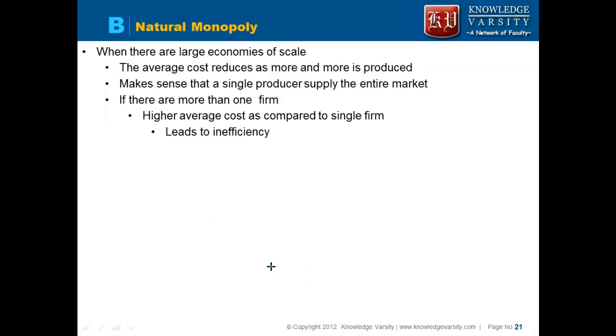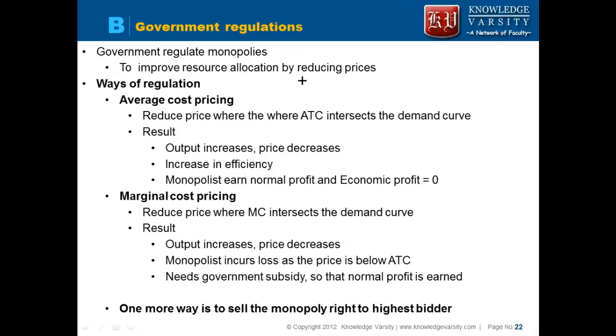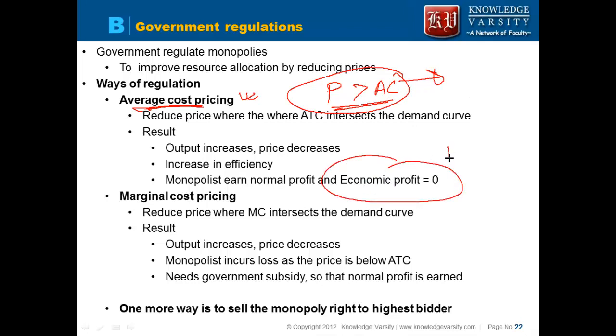But why are monopolies allowed? There can be a case of natural monopoly. In a natural monopoly, if quantity increases, the average cost reduces. So there is a concept of economies of scale, right? So the government allows the monopoly, but with some regulation. The government says that you can charge the price which is as per the average cost. So the price is not going to be greater than the average cost. So in this case of average cost pricing, the economic profit is zero, but the monopoly will make normal profit.